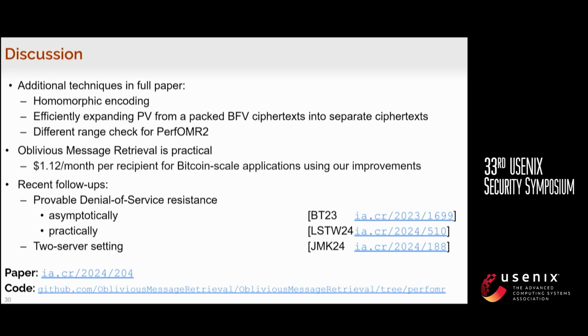And there have been lots of interesting recent follow-ups. For example, provable denial of service resistance is achieved asymptotically in BT23 and practically in LSTW24. And there's also a two-server OMR construction in JMK24. For those who are interested, please check the links.